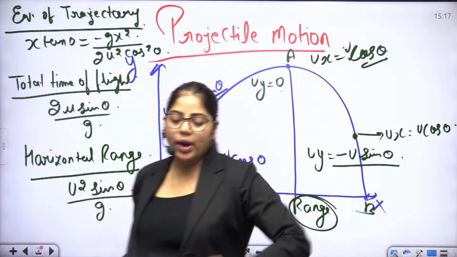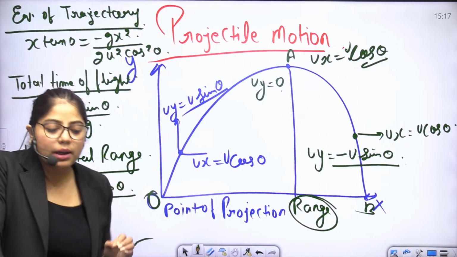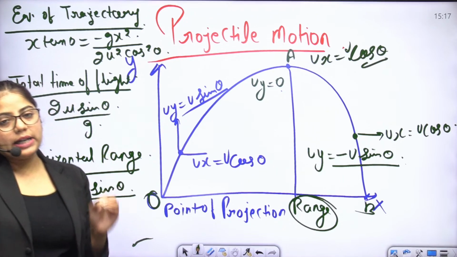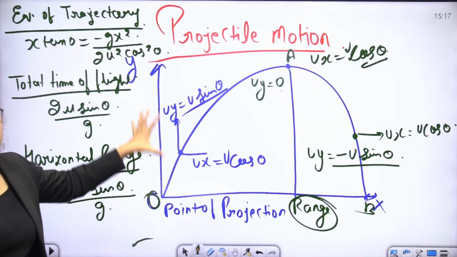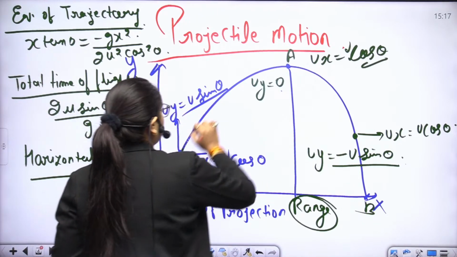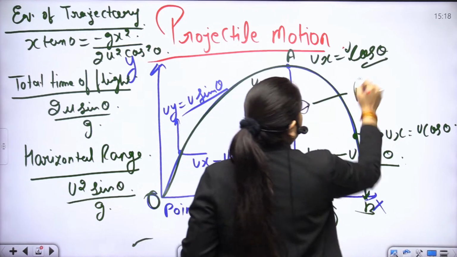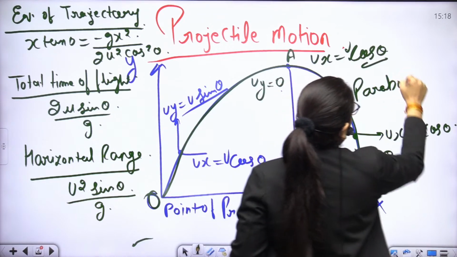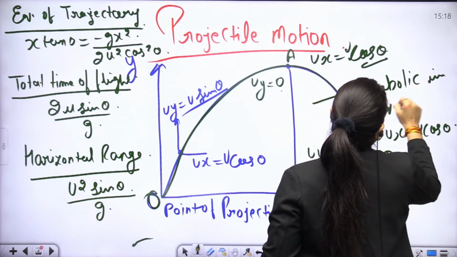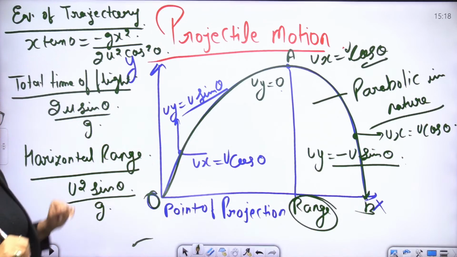This is the equation of trajectory in projectile motion, and it proves that projectile motion is always parabolic in nature, right?